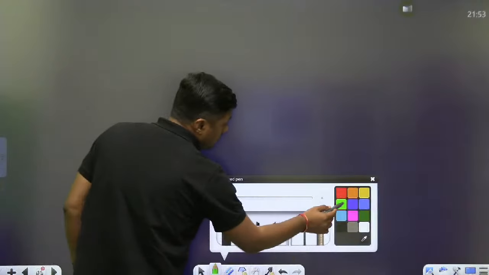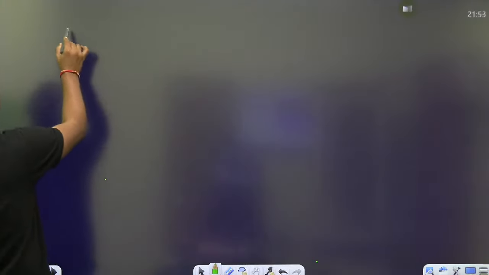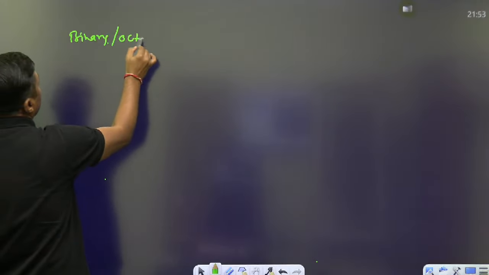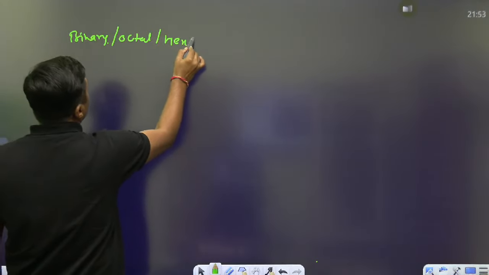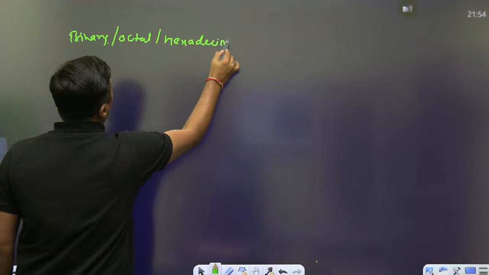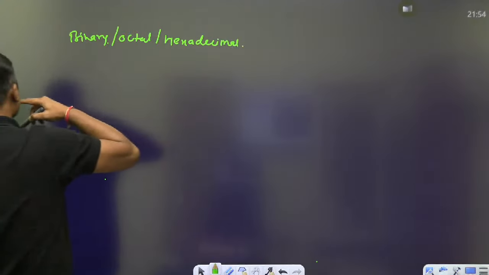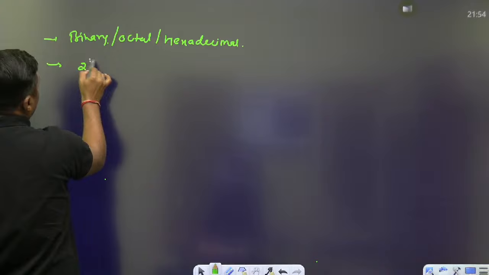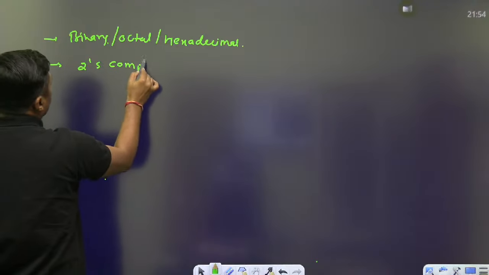Which topics are important, guys? Number system already I have discussed. This is a very basic thing. In the first class I have discussed binary, octal, hexadecimal. Get the command over all this so that it will help you design the circuit. Then conversion, after that 2's complement number, 1's complement,